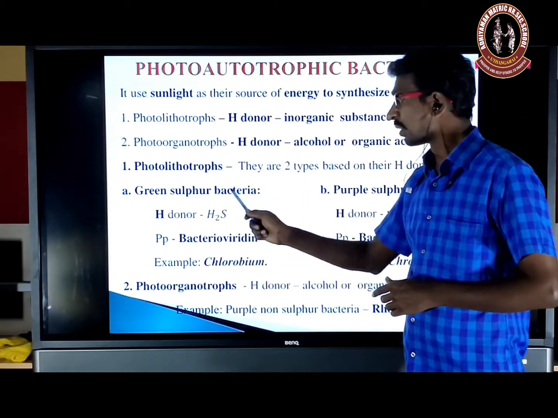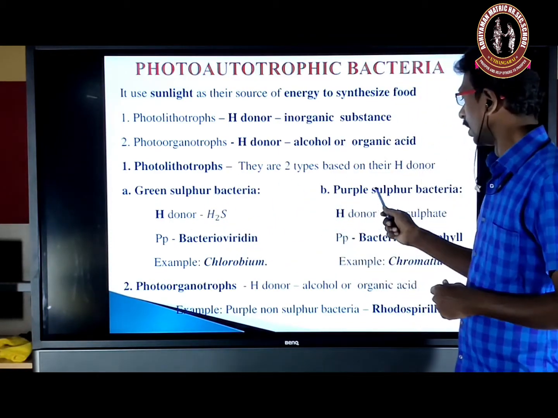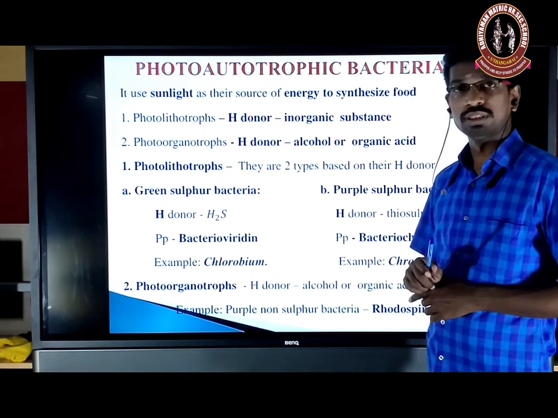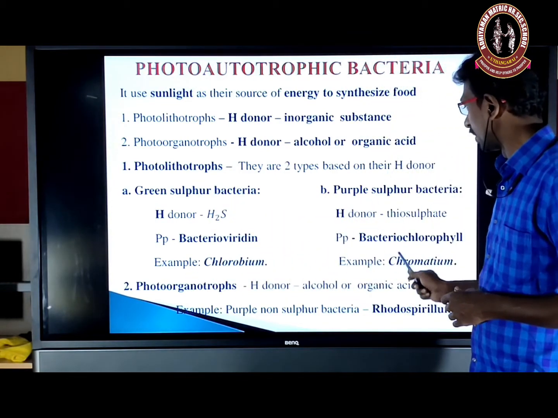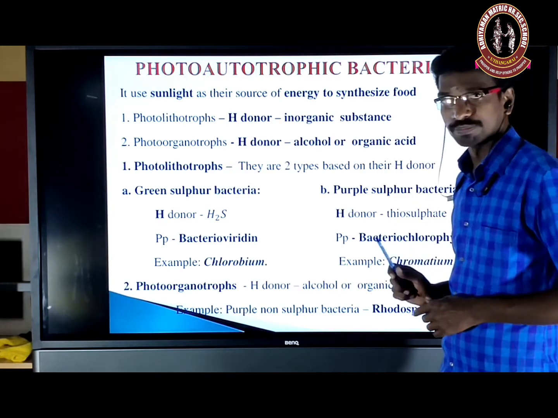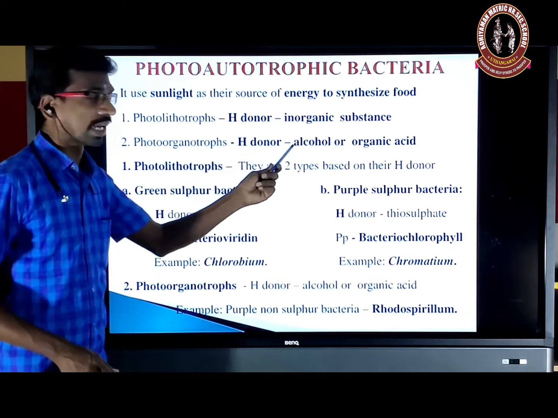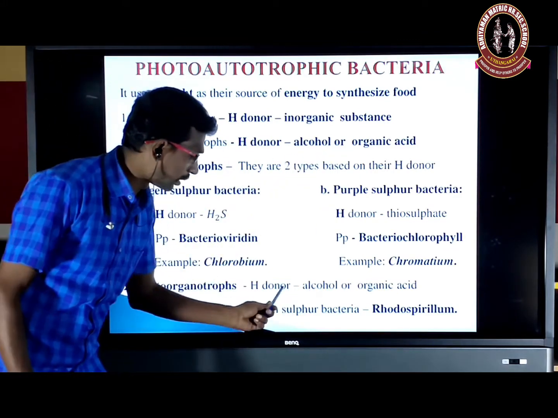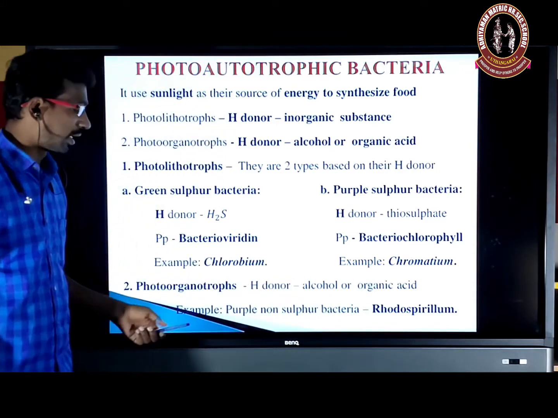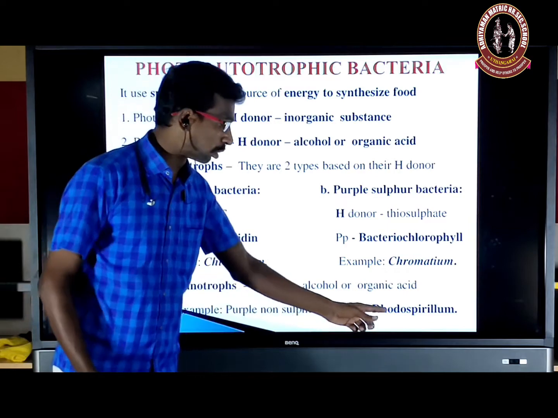That is very important. And the hydrogen donor in green sulfur is hydrogen sulfide. In purple sulfur, thiosulfate. Example for green sulfur, Chlorobium. Example for purple sulfur bacteria, Chromatium. Next, photoorganotroph. Already we see that the hydrogen donor is alcohol or organic acid. Example, purple non-sulfur bacteria, that is Rhodospirillum.